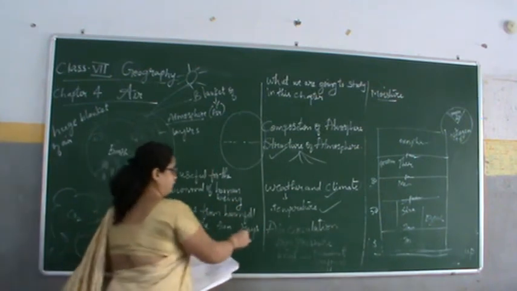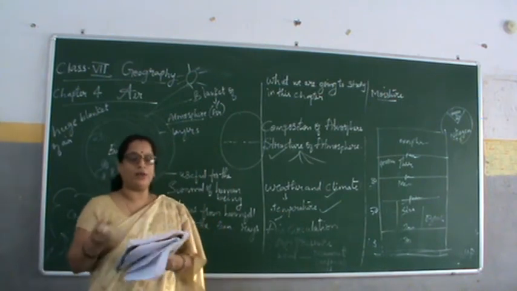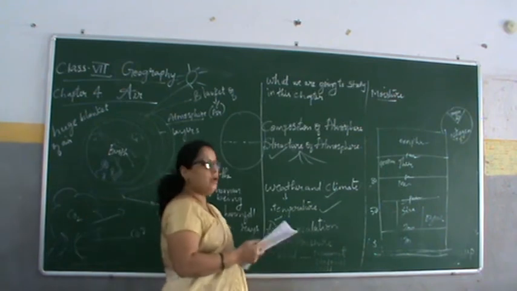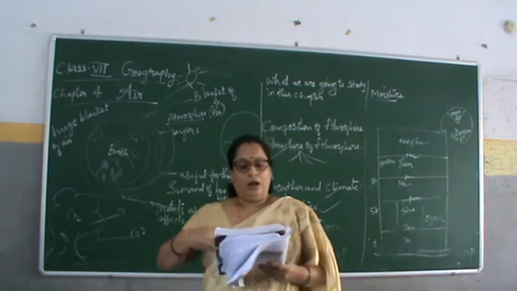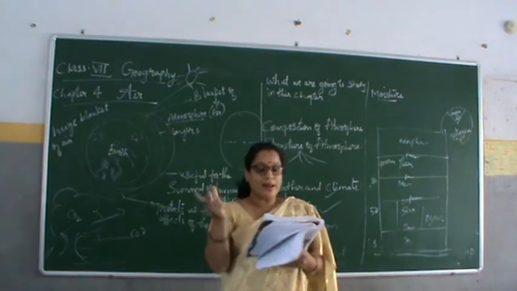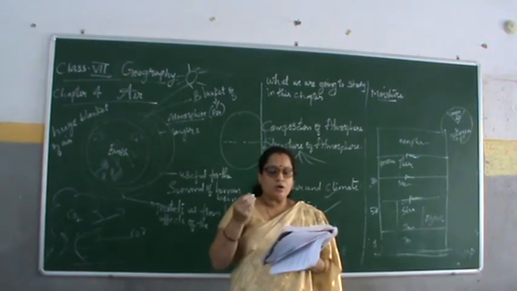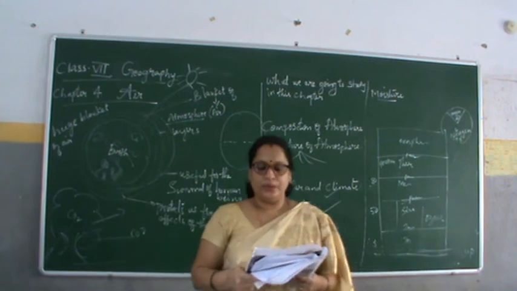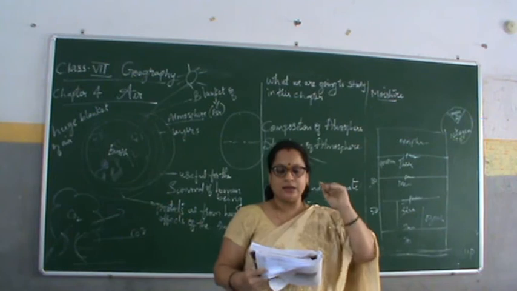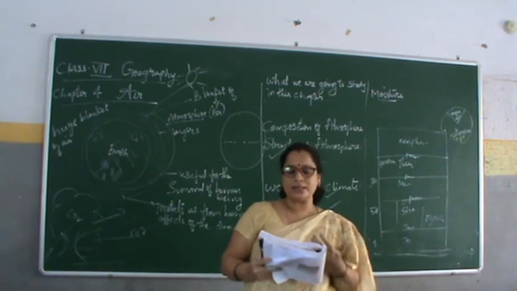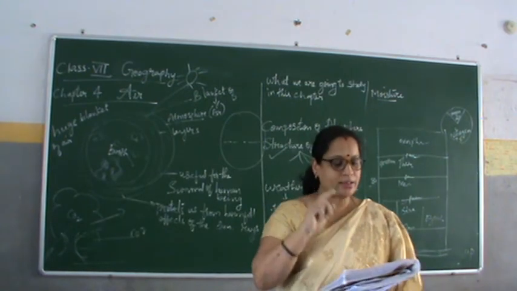Then we go for the air circulation. When air is heated, it expands. So what is air circulation? When air is heated, it expands, becomes lighter and goes up. Cold air is denser and heavier, so it sinks down. When hot air rises, cold air from the surroundings rushes there to fill the gap. That is how air circulation takes place.